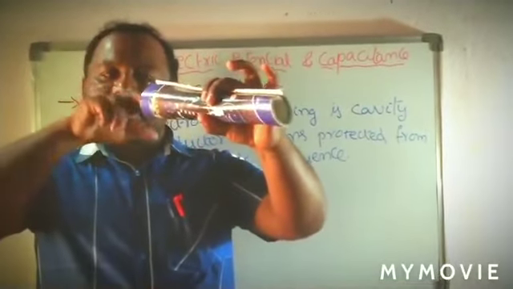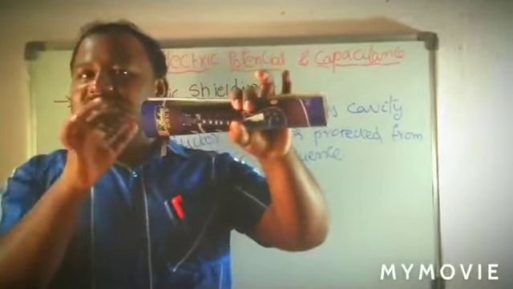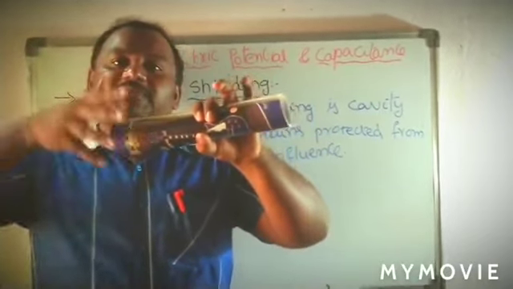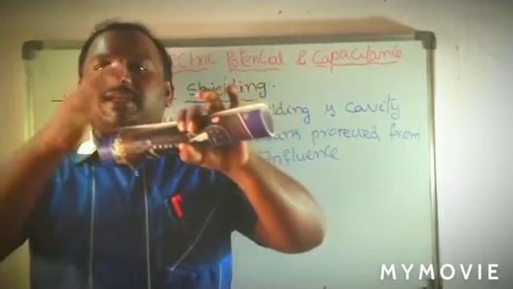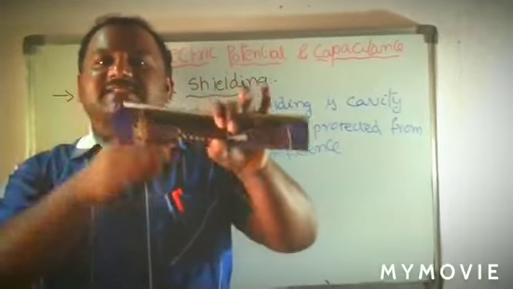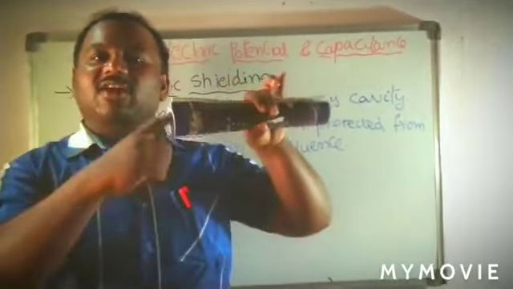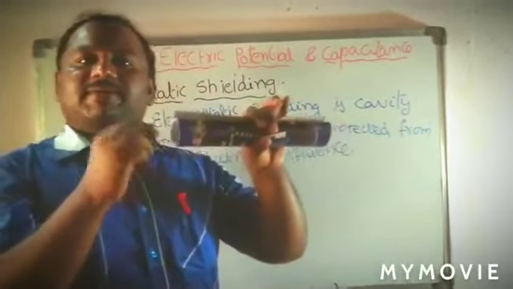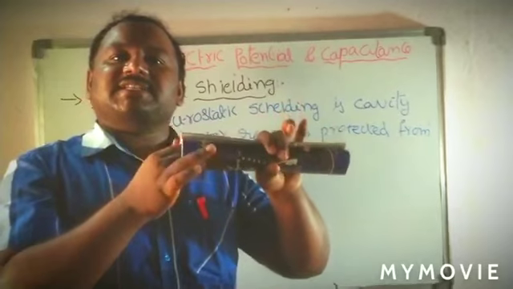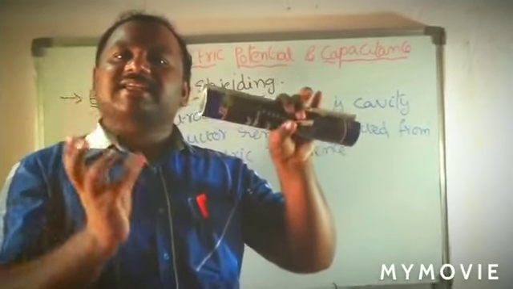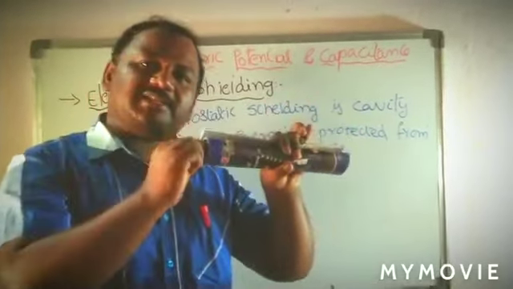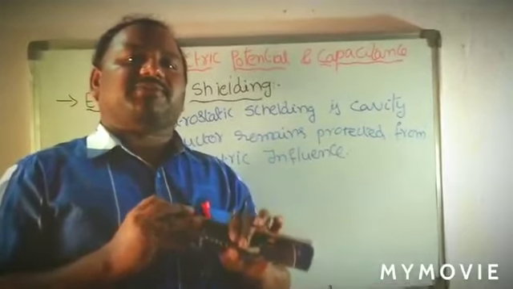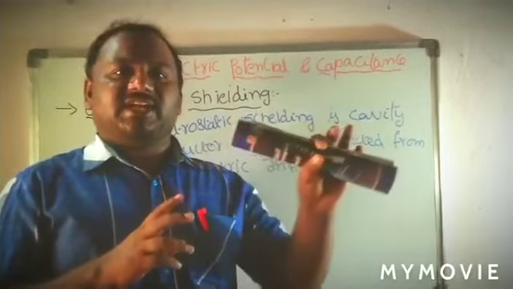When you place any appliance inside the hollow conductor, that appliance is always protected from the outer influence of the electric field. So this acts as a shield. This can be called a cavity. The cavity in the hollow conductor, if you place any appliance in that cavity, that appliance will be protected from external influence of the electric field. That is called electric shielding.